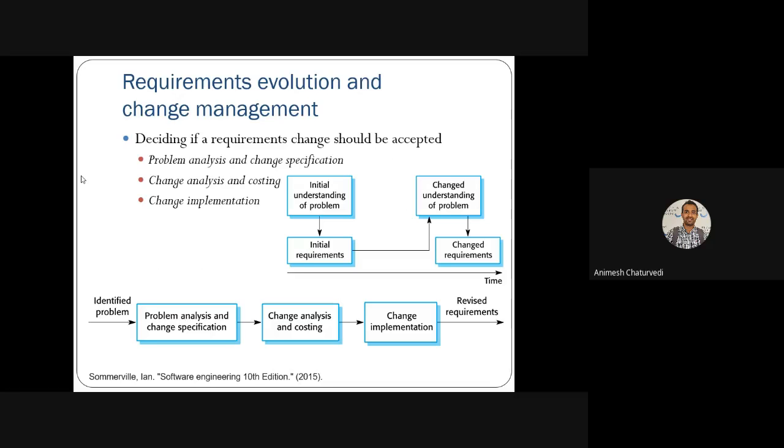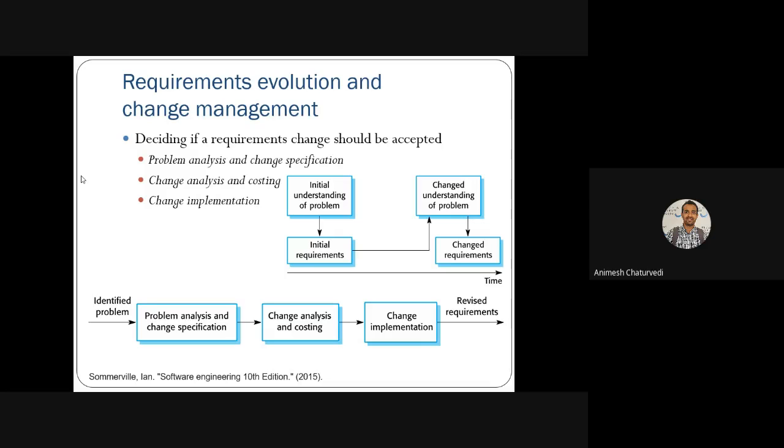Then after tabular, you have the requirement evolution and requirement changes. So what are the requirement evolutions and what is requirement change management? Basically deciding whether the requirement has changed and whether that change is acceptable or not, and doing the change in the system. You have already created a system. Now there is a change in requirement. Now you or your team need to work out whether that change has to be incorporated in the system or not.